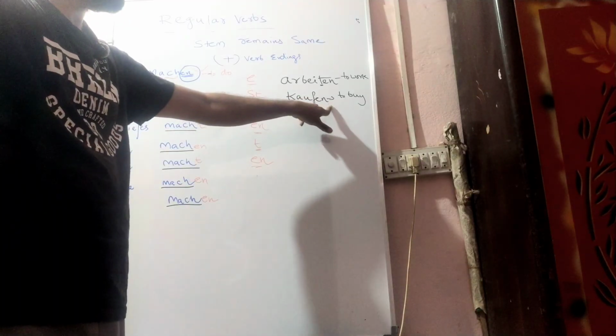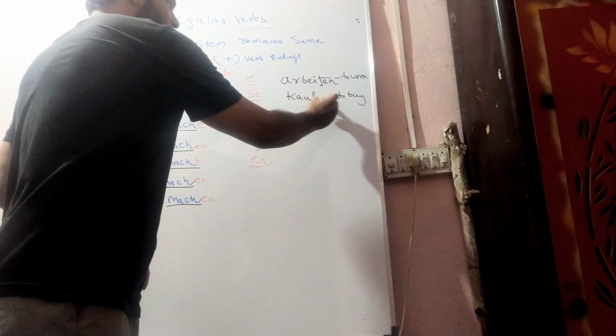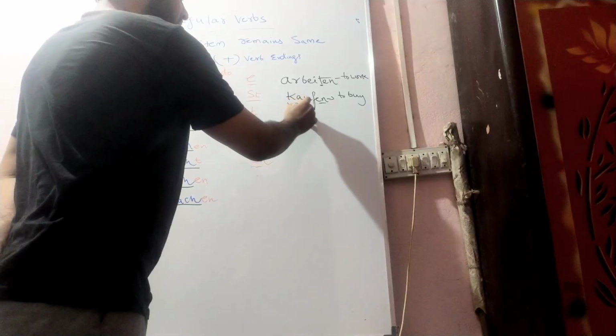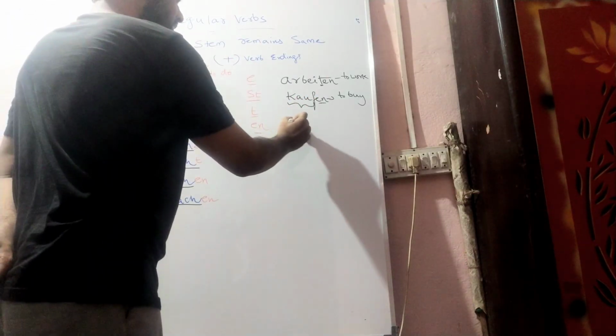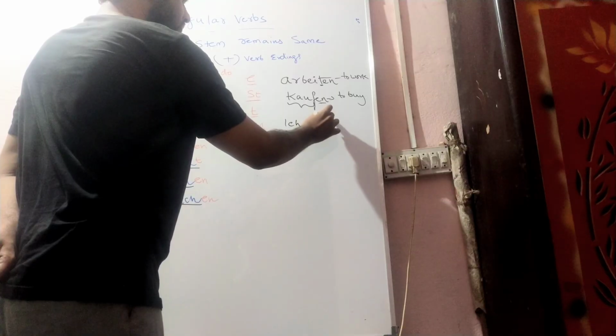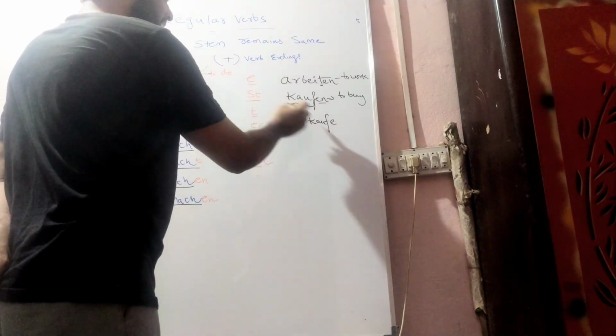So the same rule: after removing this en form, we take this stem out. So how does it come? Ich kaufe. So we are adding e.